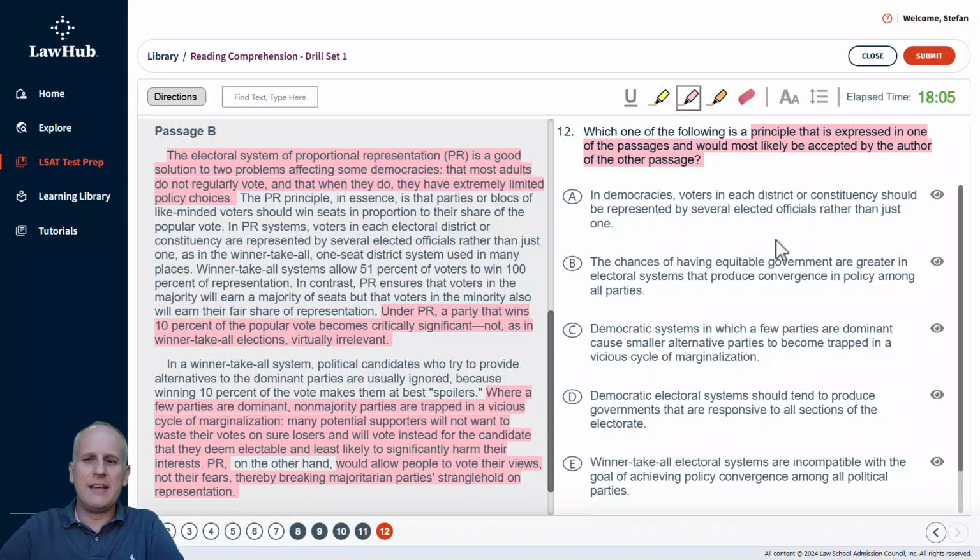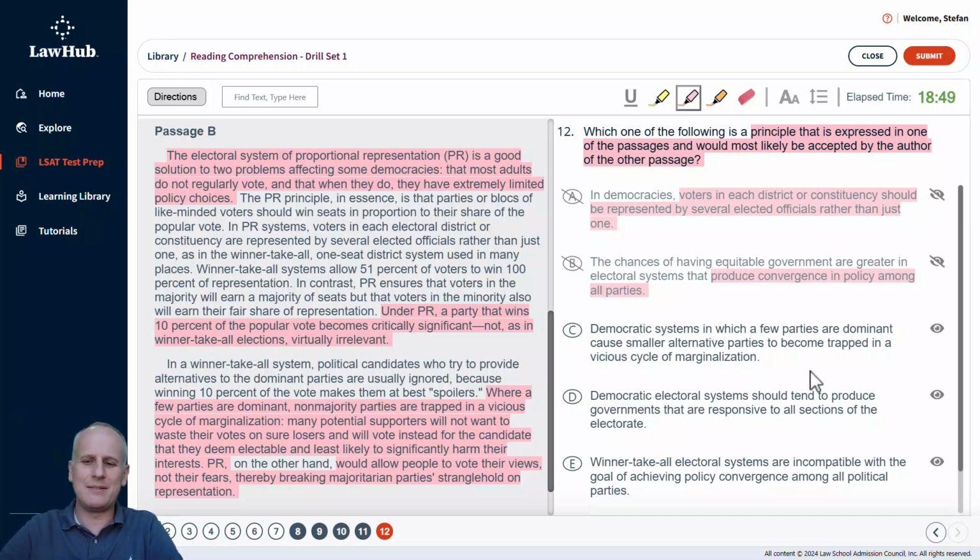So, choice A, voters in each district or constituency should be represented by several elected officials rather than just one. Again, this is the point at issue because we know that there might be multiple people representing in the PR structure, but there might just be one in passage A, kind of more winner-take-all structure. So we can eliminate choice A for that. Next, choice B, the chances of having equitable government are greater in electoral systems that produce convergence in policy among all parties. Again, that's what A would state, but B wouldn't agree with it. So producing convergence among all parties isn't what B is advocating. So we can eliminate choice B for that reason.